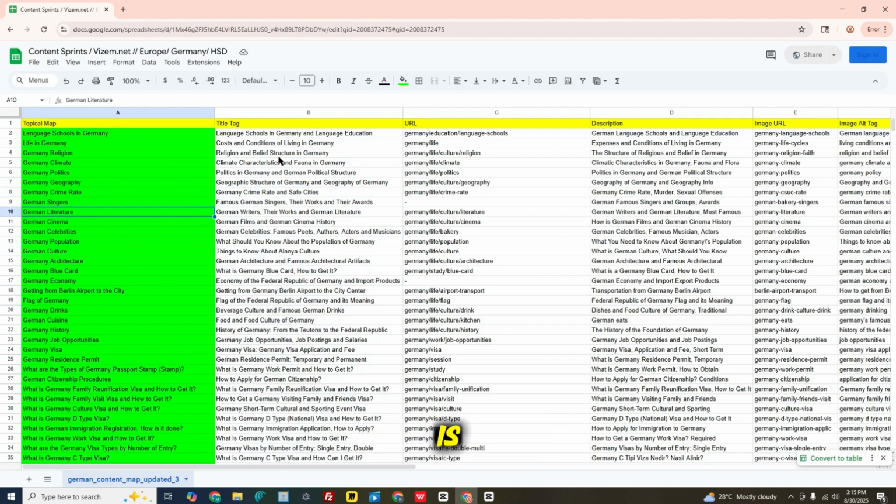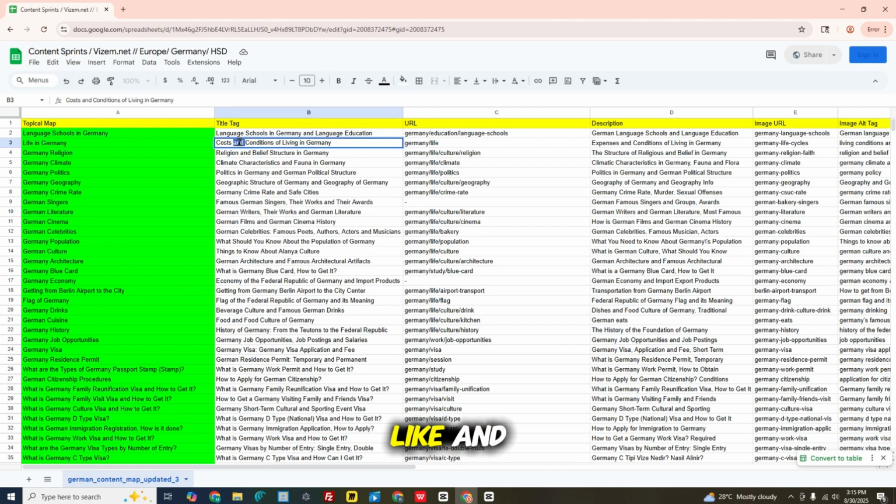One of them is using a conjunctive word like "and". Usually if we use the word "and" inside the title tags, it means that we are actually using a conditional synonym phrase: cost and conditions of living in Germany. We actually change the meaning of the words inside the search language. So the cost and the conditions are different things in a dictionary, but here they mean the same thing.